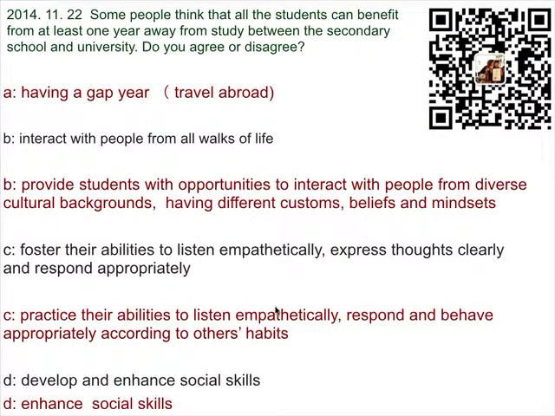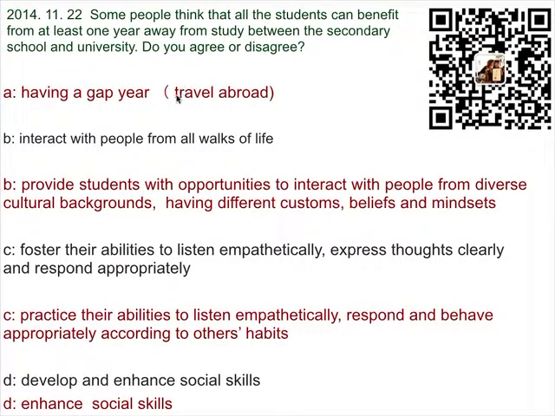And a tip for you is that every time you want to revise the B or the C phrases, you always go back to the keyword. Ask yourself, what does the keyword mean to you? What are the specific behaviors and actions related to the keyword? For example, having a gap year means traveling abroad, or maybe means having a job in a company.